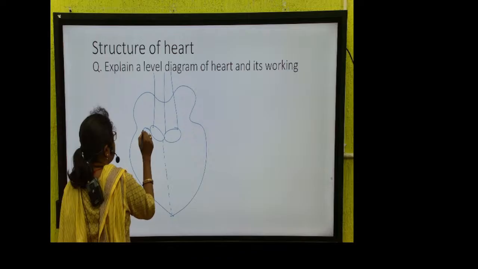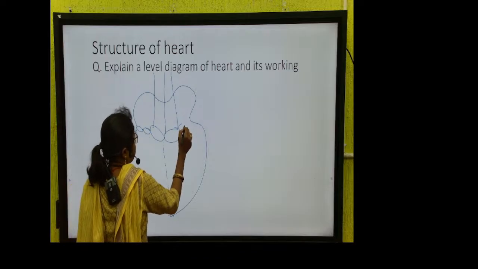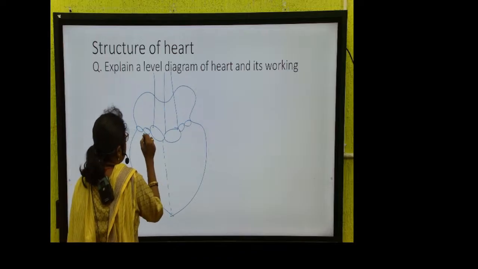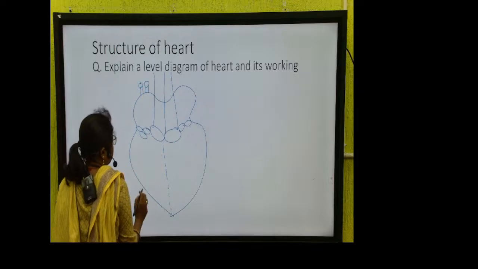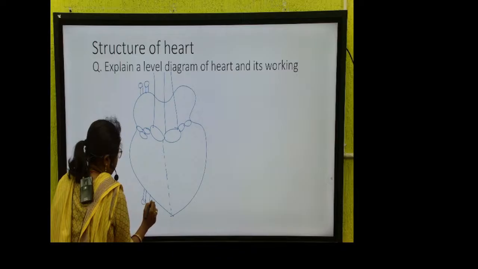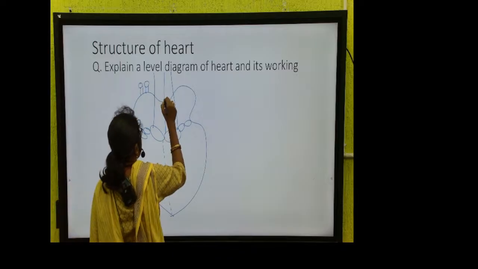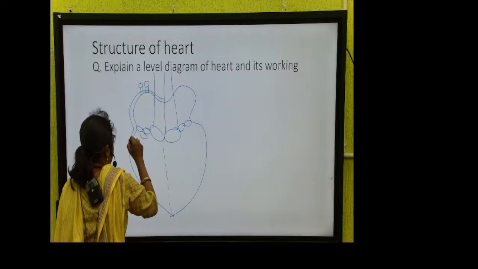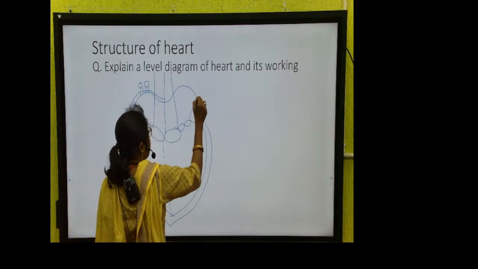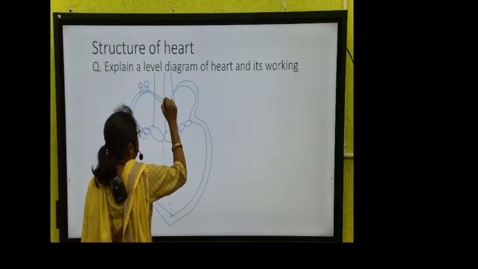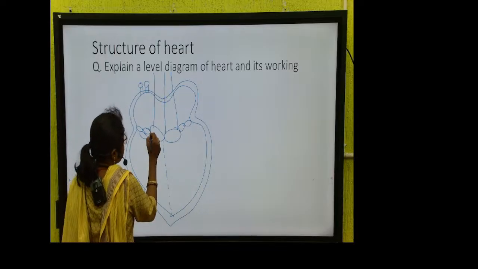Otherwise, this diagram is not there in your book, so make it properly in your notes.